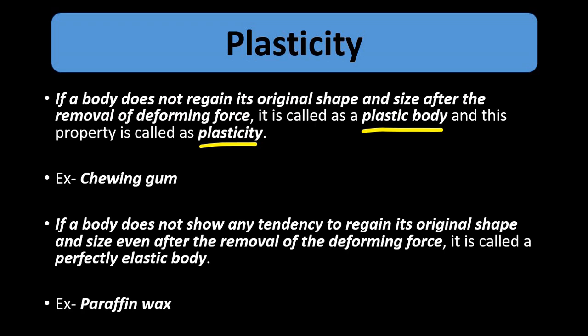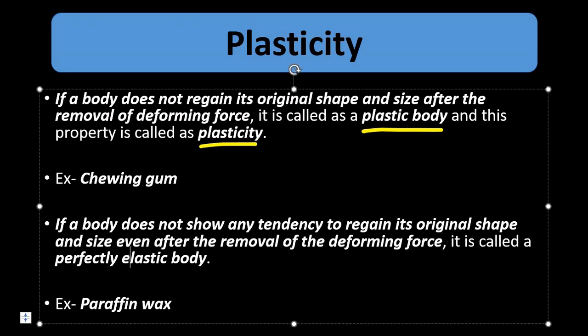And here also there is a perfectly plastic body. Now suppose a body does not show any tendency, it completely remains in the fixed position after deformation and does not show any tendency to return back to its original shape and size, that is called a perfectly plastic body. It does not show any sign of returning back to its original shape and size. So this is called a perfectly plastic body.